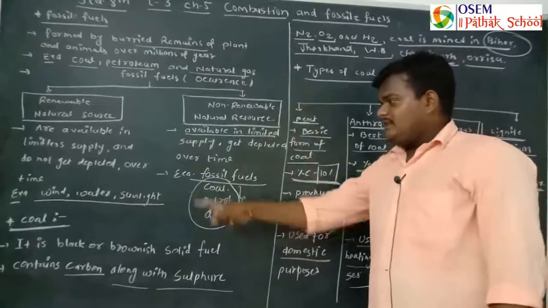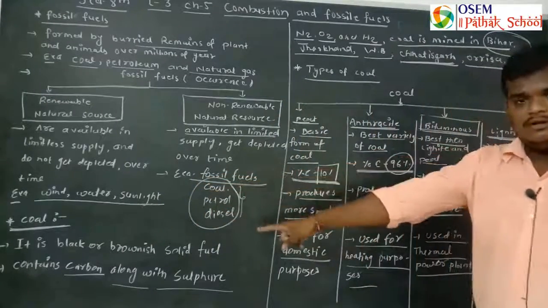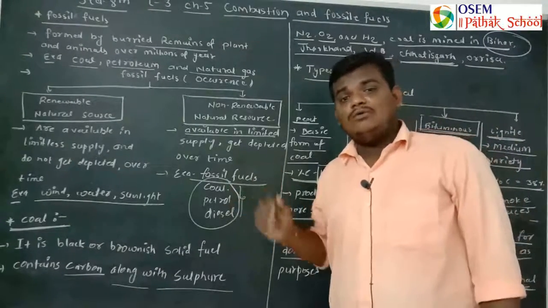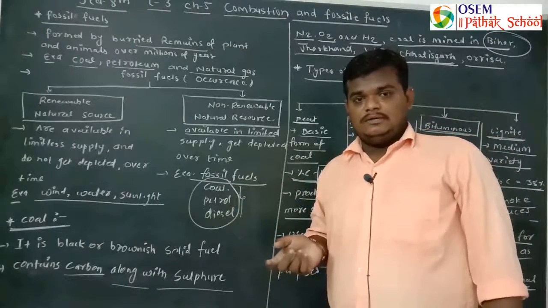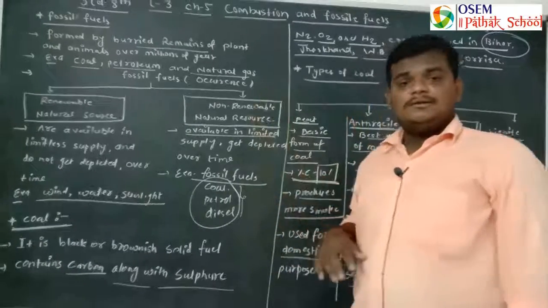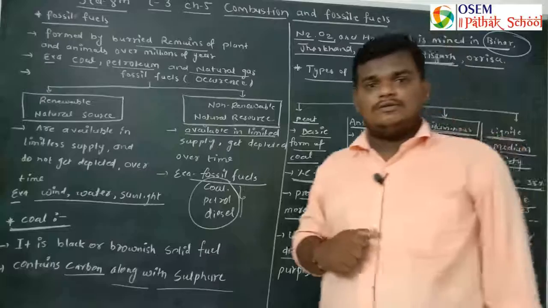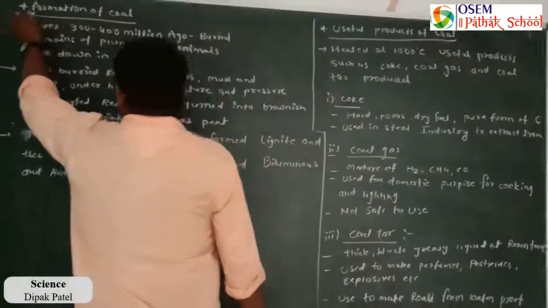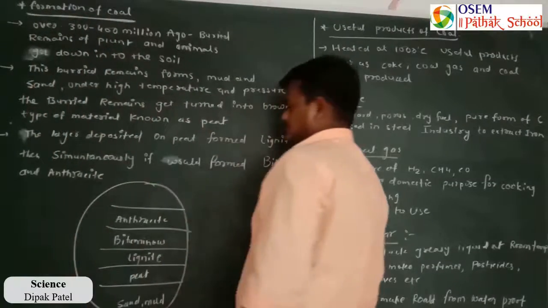So this is the information about fossil fuels. In the first fossil fuel we discussed coal and the types of coal. Now we are moving on to another topic, how coal is formed and what the substances inside the coal are. So let's look at the formation of coal. How is coal formed? Let's look.